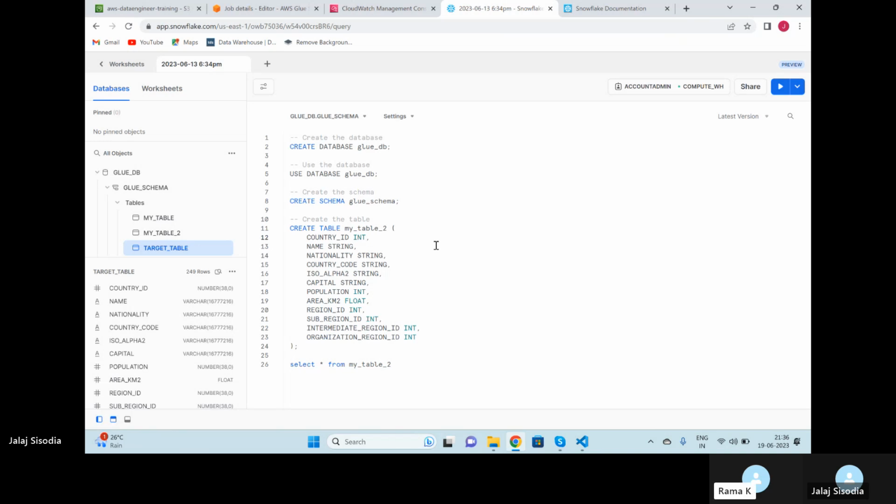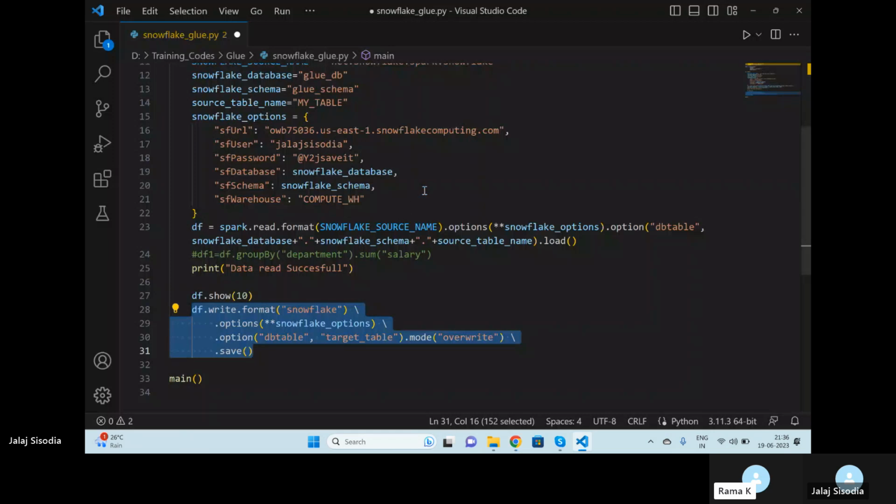In case we want to load the data from S3 into Snowflake, this spark.read.format will become spark.read.csv, and we will provide the location of our S3 files. Then we will do all the transformations and write the job using this df.write.